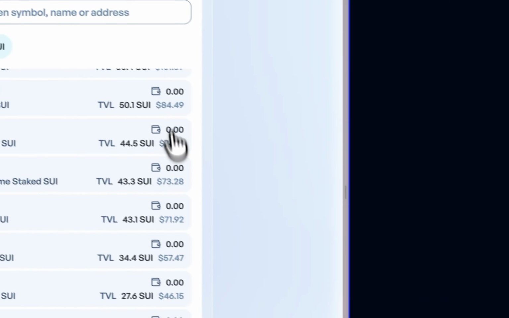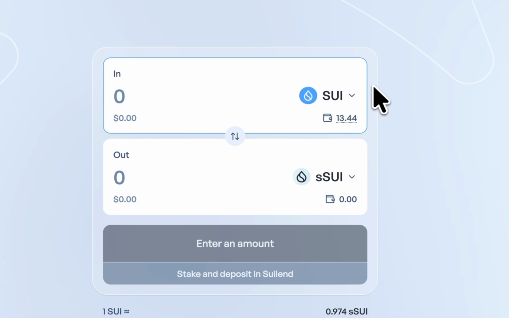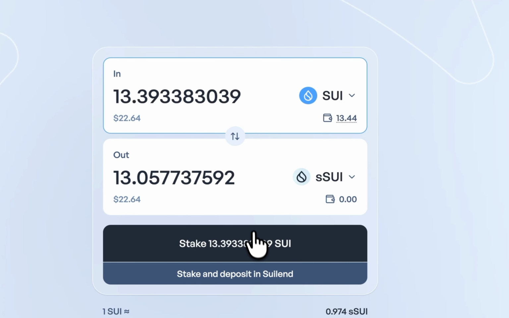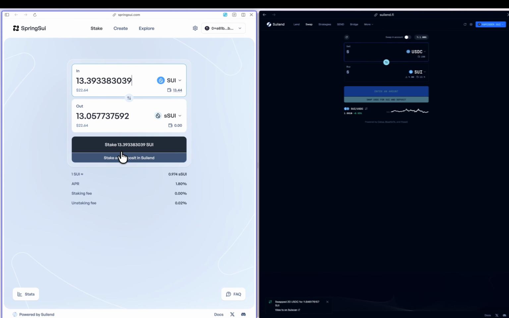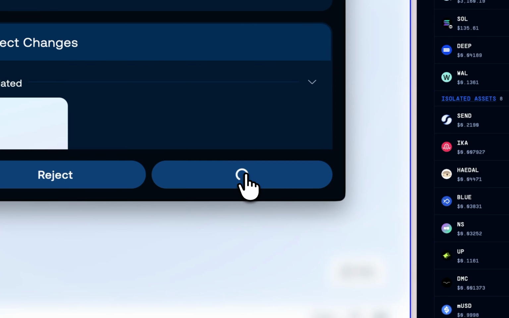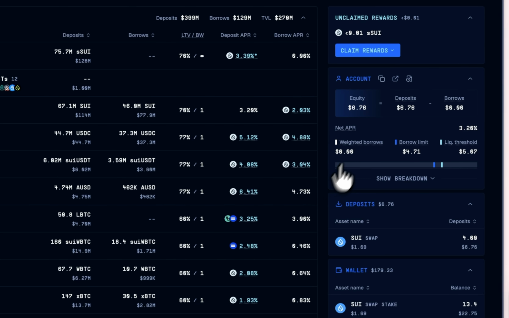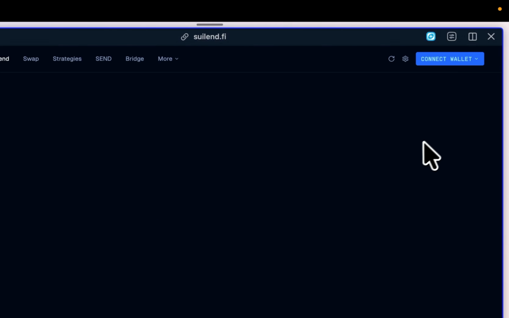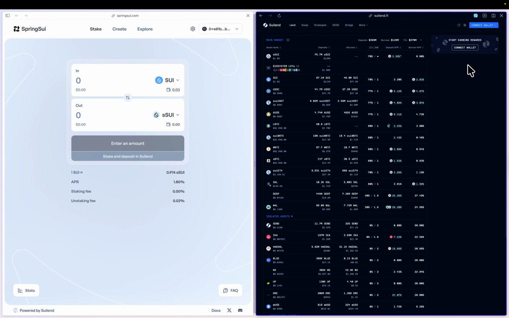Good, and I'll approve that. And then the next thing I want to do is get some staked SUI, which is what I'm going to deposit. So you see here that I can actually stake and deposit on SUI Lend. So let's just do that instead of having to stake and then come back and deposit again. I'll follow that shortcut, and then I'll easily deposit it on SUI Lend. So I'll approve that, and I should be seeing that my current equity is $66. So I should refresh that, and I should see that it actually increased.